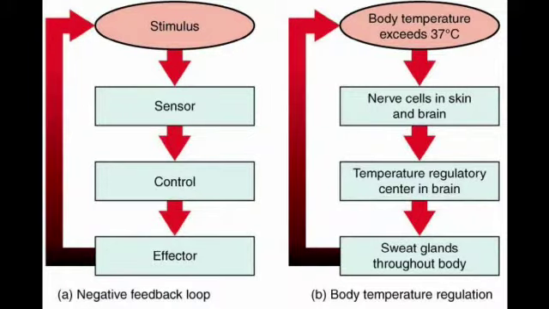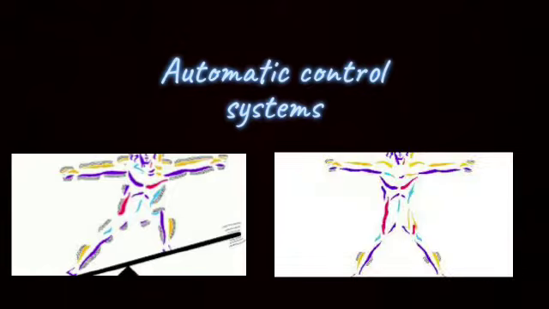Negative feedback is when the body senses any change within the body, and as a result it activates mechanisms so the normal physiological value is reached again. This is achieved by automatic control systems, which recognize changes from optimal conditions, then send a signal to reverse that change so the levels go back to normal.